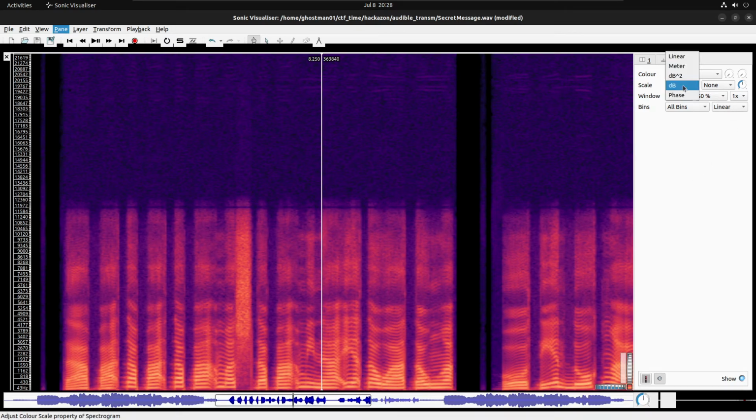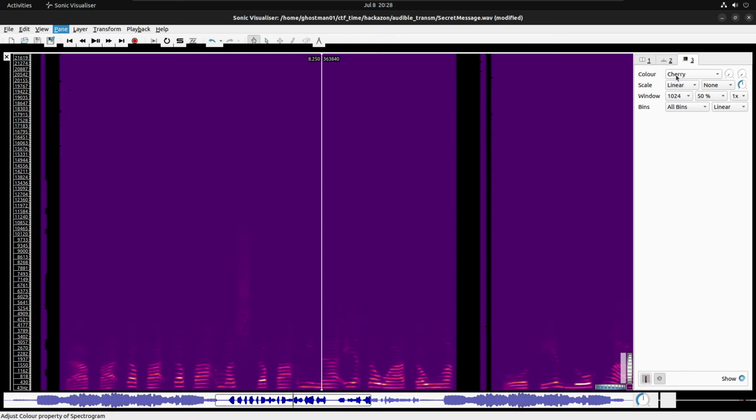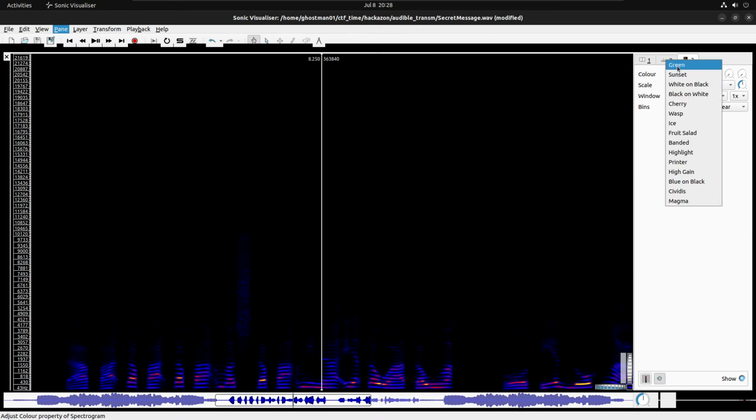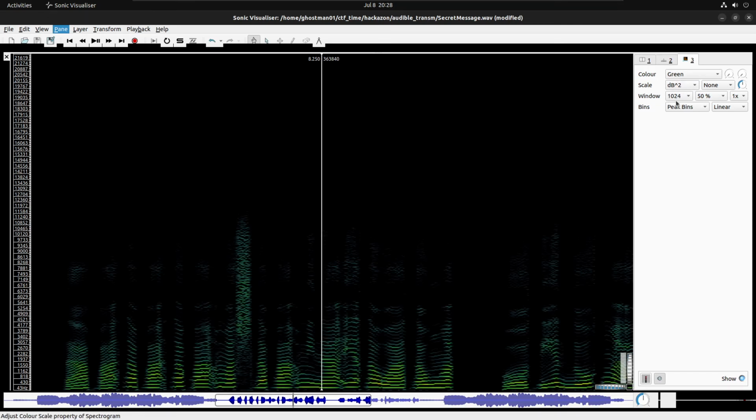Oh, I am not able to read that. There is white on black. No, I am not able to read it.